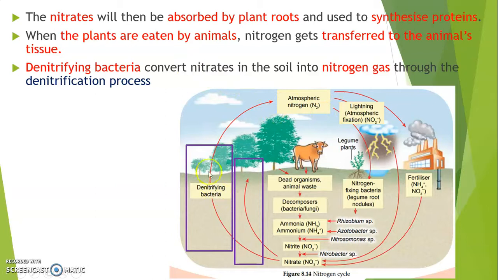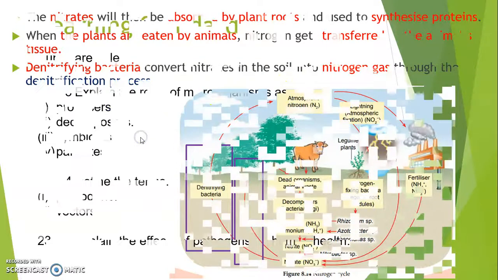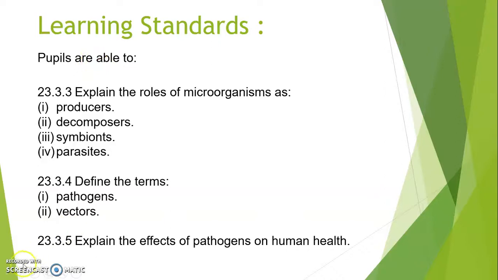So that is the nitrogen cycle. It is a cycle whereby the nitrogen is converted into the nitrate ion and absorbed by the plant, and then converted back to the nitrogen in the atmosphere. Alright, so that's all.